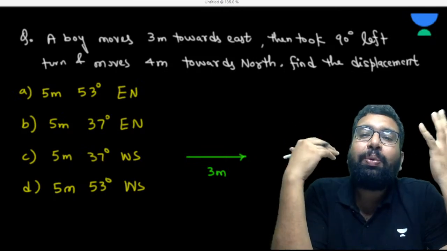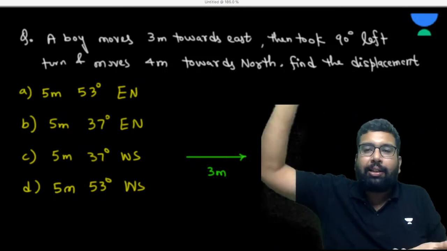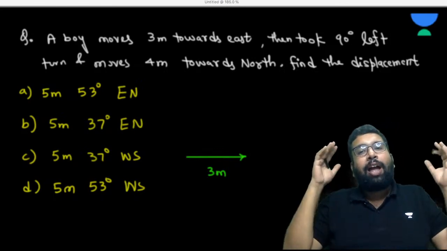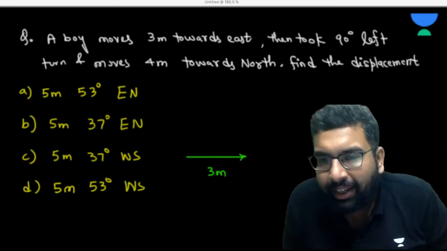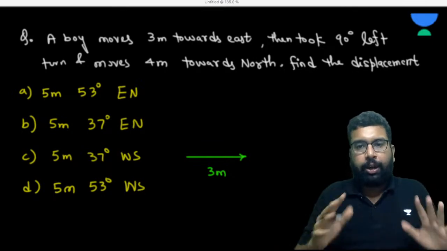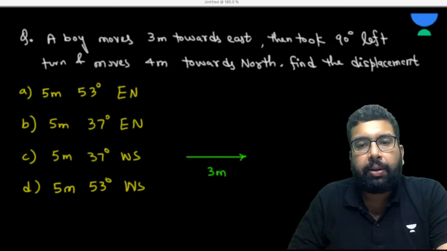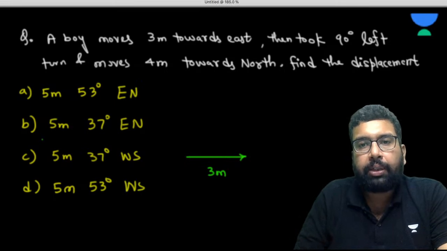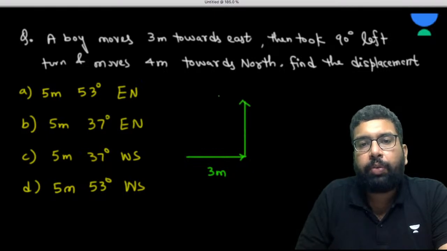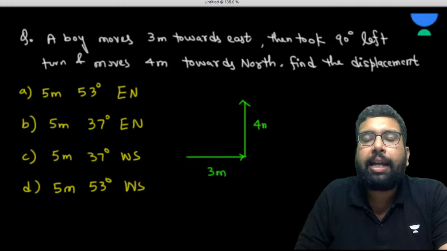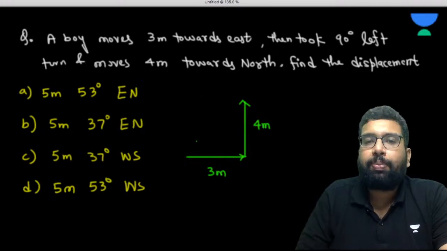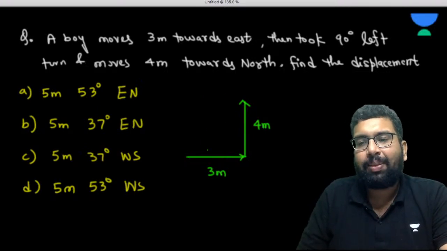So this seems to be very simple. So northeast, okay, east of north. But see, when you have to apply it, so many times it gets confusing. Don't worry, we are going to do that. So we have this 3 meter. We are moving 3 meter towards east, then took a 90 degree left turn and moved 4 meter towards north. So it will be like this. Now we have to find the displacement.